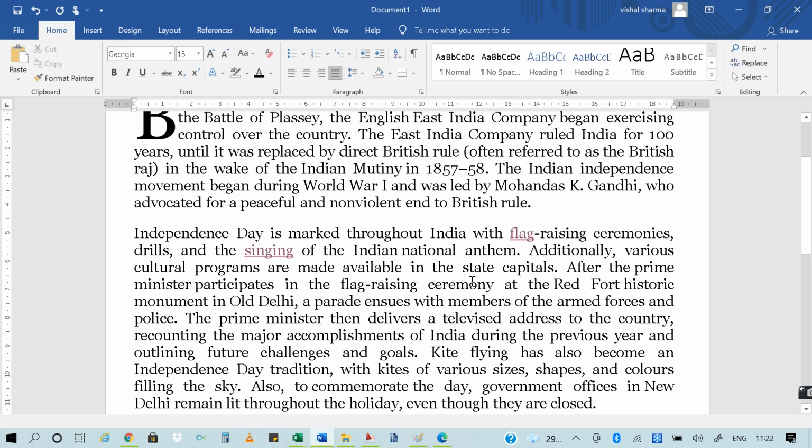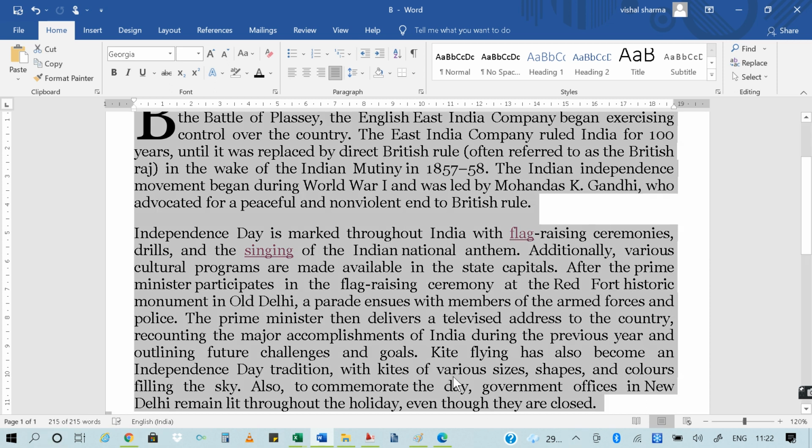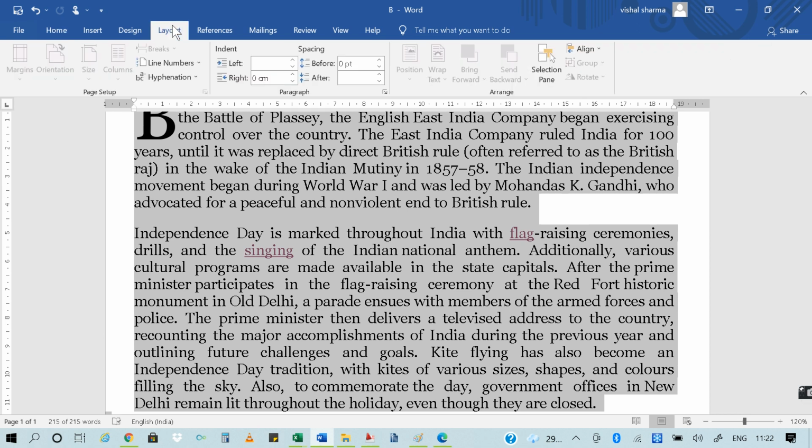Now if I want to change the page color or apply different formatting options, I am going to tell you the column formatting option. Suppose I select this text. In a newspaper you can see there are multiple small column-like sections. To do that, go to the Layout tab, and in Page Setup I can see Columns.